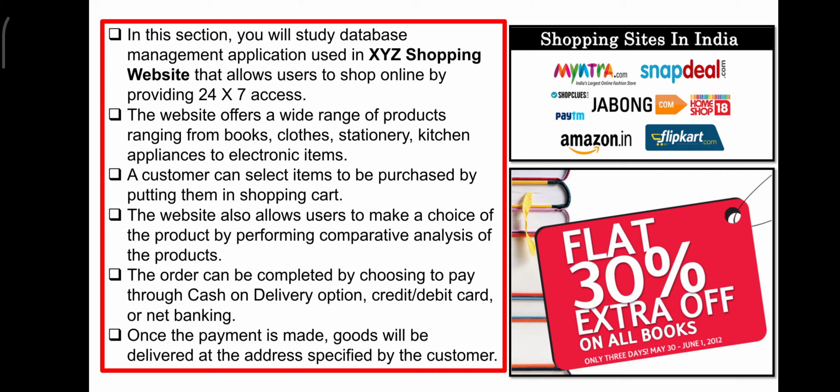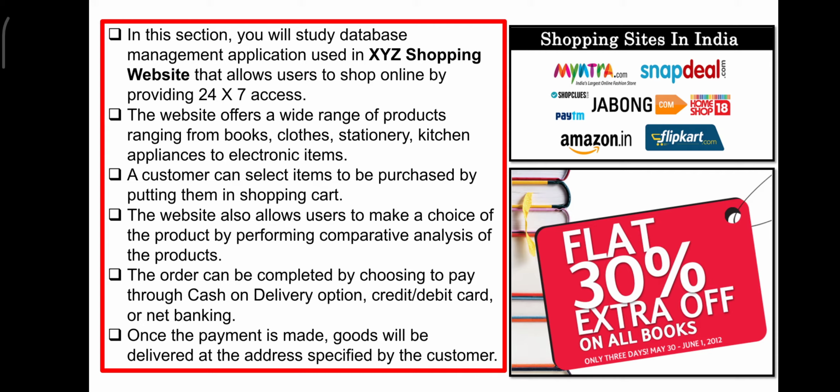The same book will be sold in different prices. So that is called as price comparison, and based on your requirement you can choose the best price that you can buy and that is your decision in buying that is called as comparative analysis. You compare the price with different service providers and you can do the purchase.